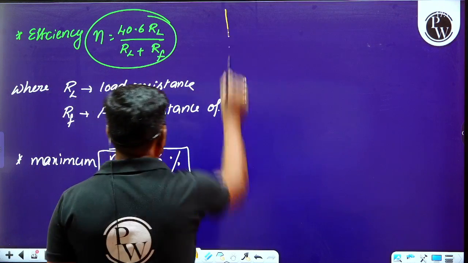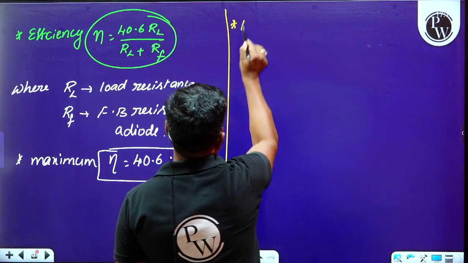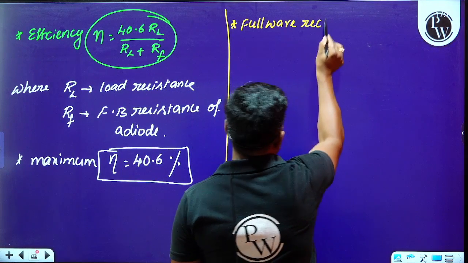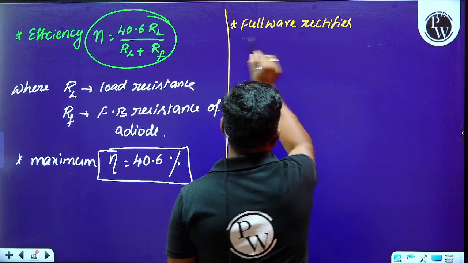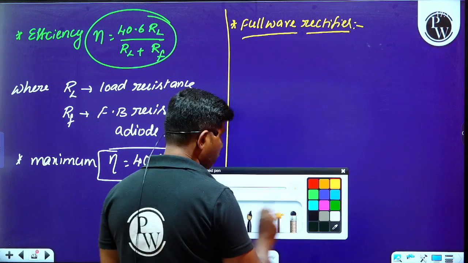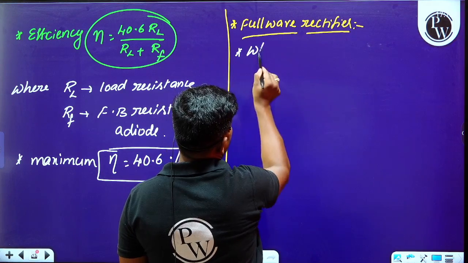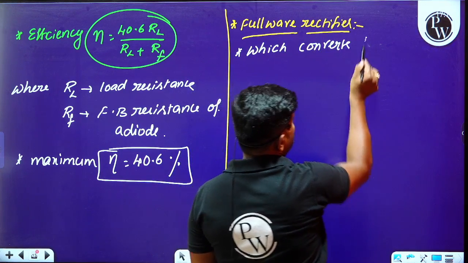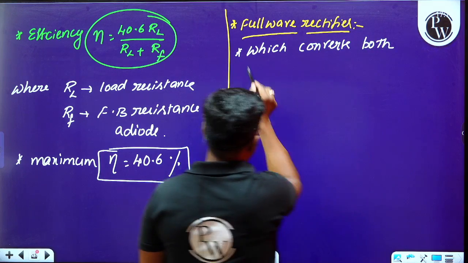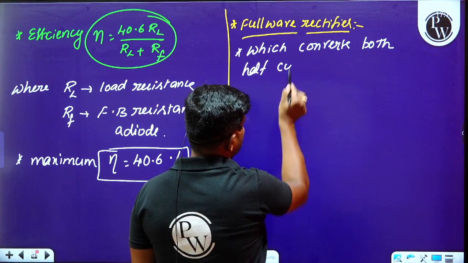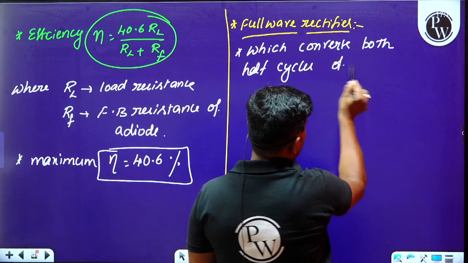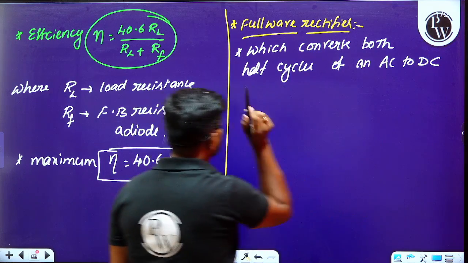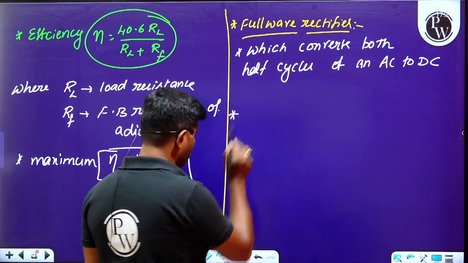Okay, later we have to understand what the full wave rectifier is. The device or the circuit which converts both half cycles of an AC to DC is called a full wave rectifier.